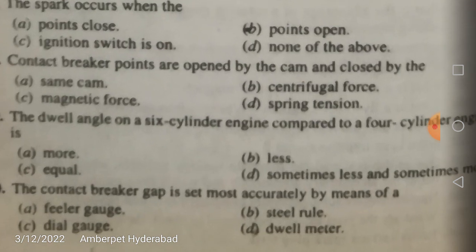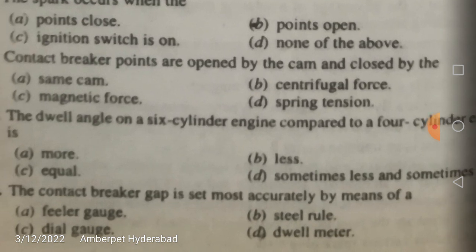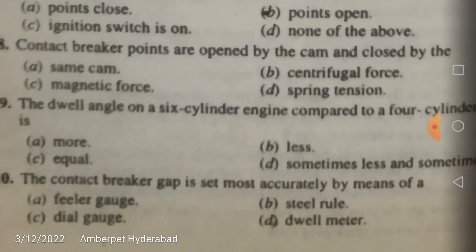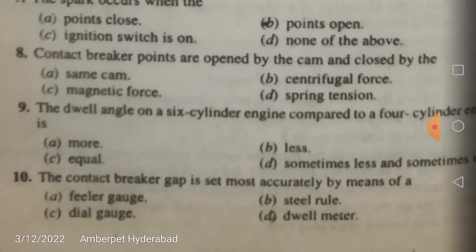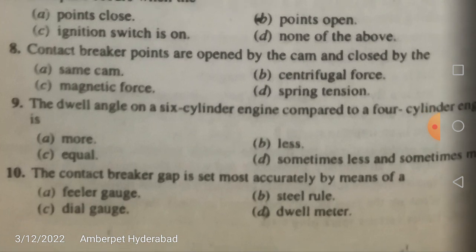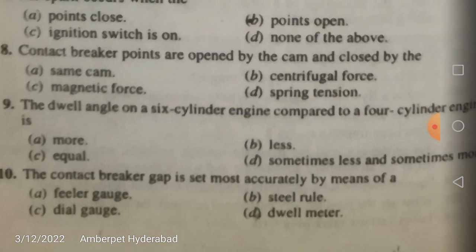Now, the dwell angle on a 6-cylinder engine compared to a 4-cylinder engine. So now there is a comparison for this dwell angle. Everything is calculated in terms of the crank angle, that is, the crankshaft rotation. Now, the dwell angle on a 6-cylinder engine compared to a 4-cylinder engine: is it more, less, equal, or sometimes less and sometimes more? It is actually less.